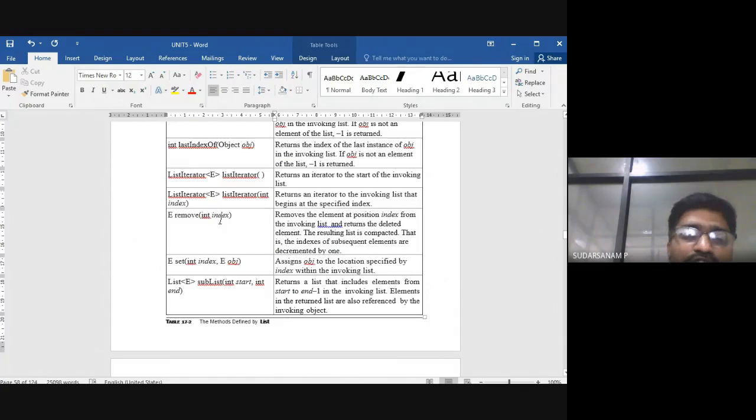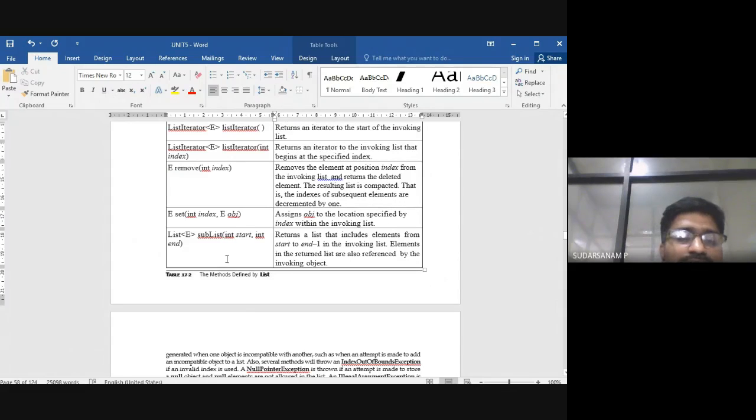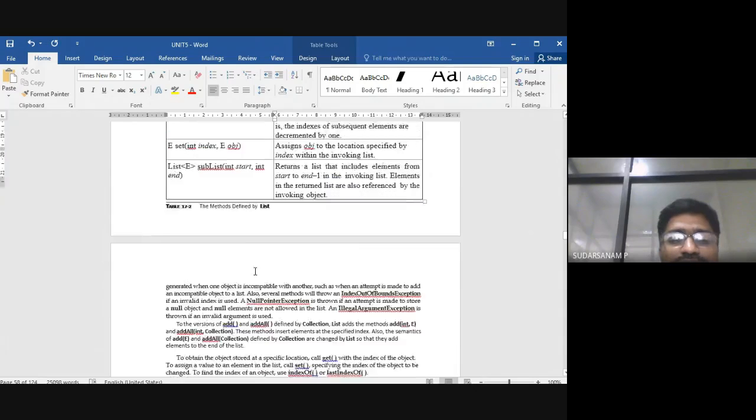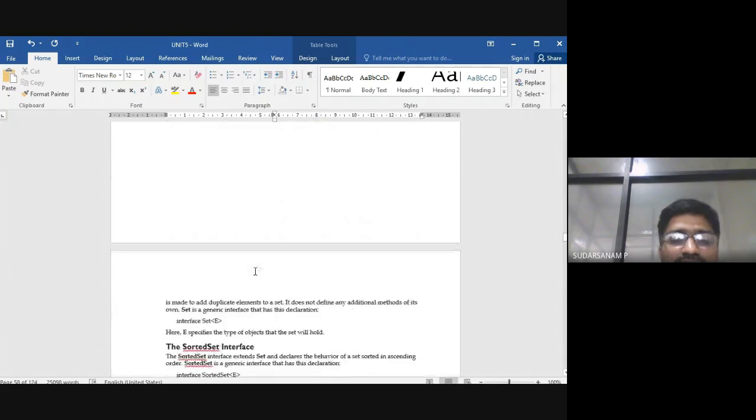Using remove, you can remove the element at a position index. It removes the element at the position index from the invoking list and returns that deleted element. So E remove(int index). Next is E set. We have already discussed sets, and it is possible here also. It assigns obj to the location specified by the index in the invoking list. Another one is List<E> subList. Next one is the set interfaces.